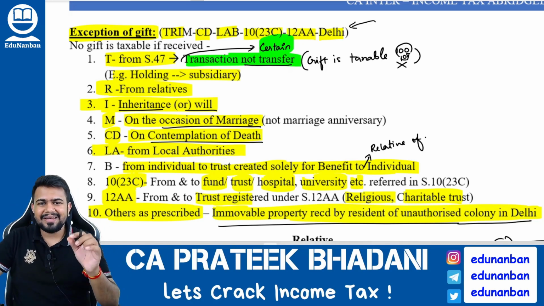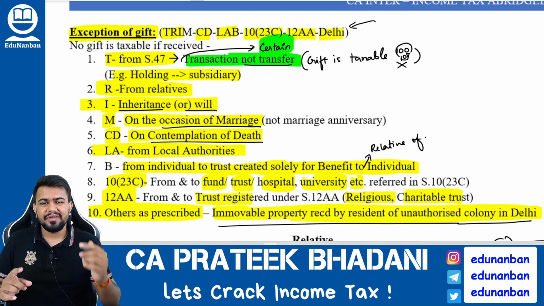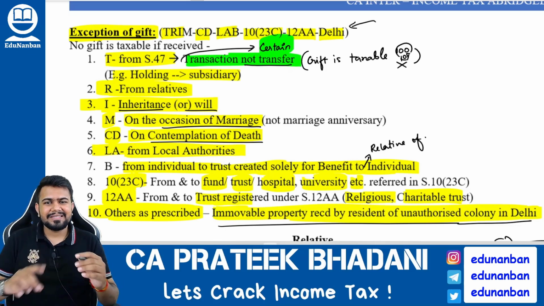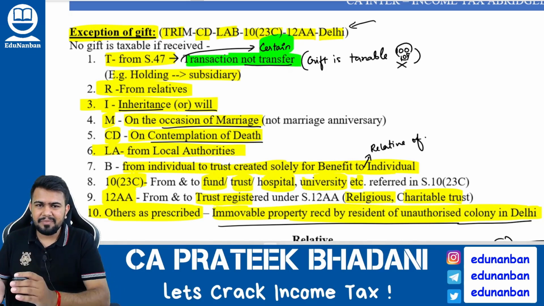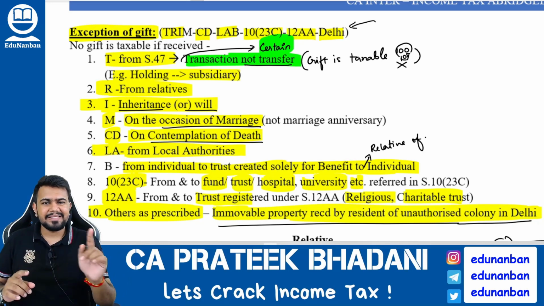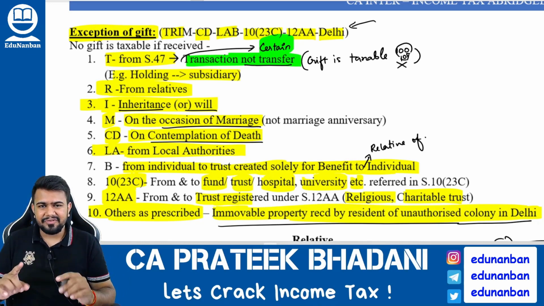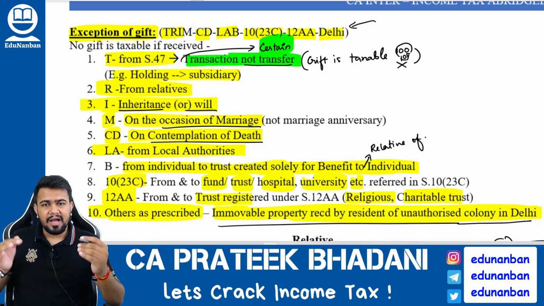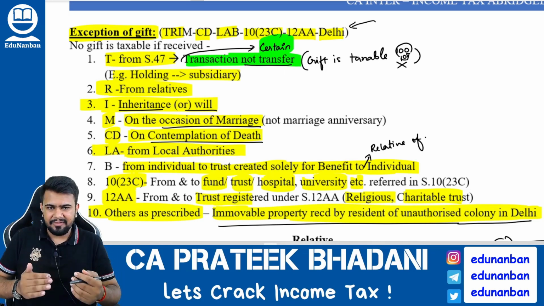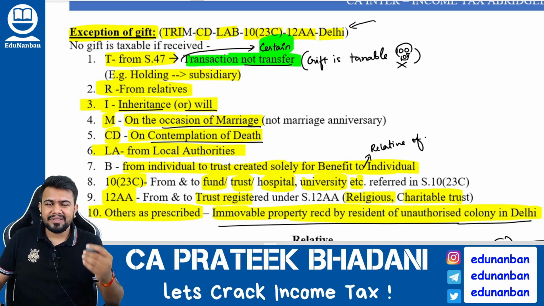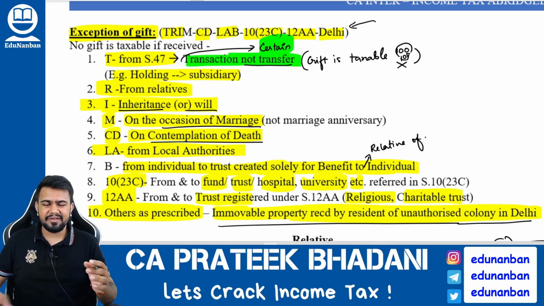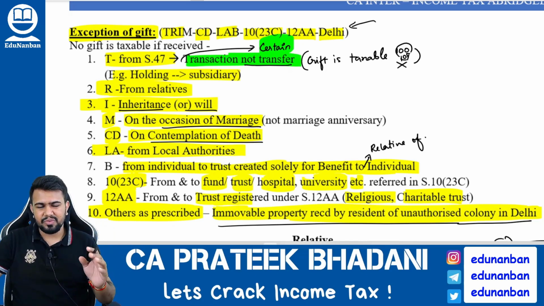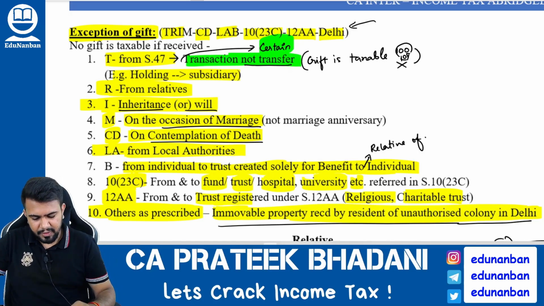However, only certain transactions are covered, certain transactions are not covered. In section 47, we learned that even gift is covered in section number 47. Hence, when a person is giving a gift from one person to another person, it is a transaction not regarded as transfer. That is why capital gain will not arise. However, when a person is receiving the gift, the person who is receiving the gift must pay tax under 56(2)(x). Hence, when a gift is received, tax has to be paid under 56(2)(x). Income will be considered.